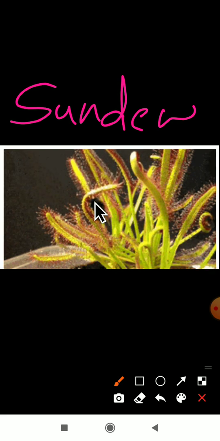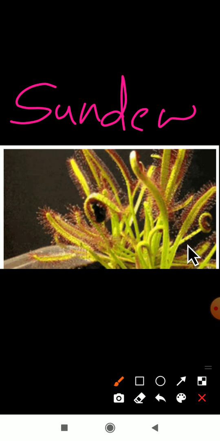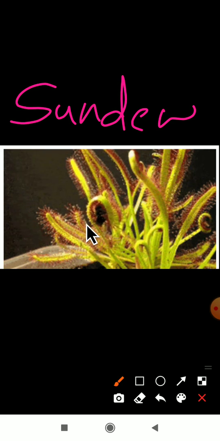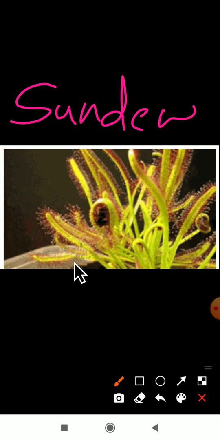You can observe the picture here in detail, how slowly it catches the insect. It is an insectivorous plant.